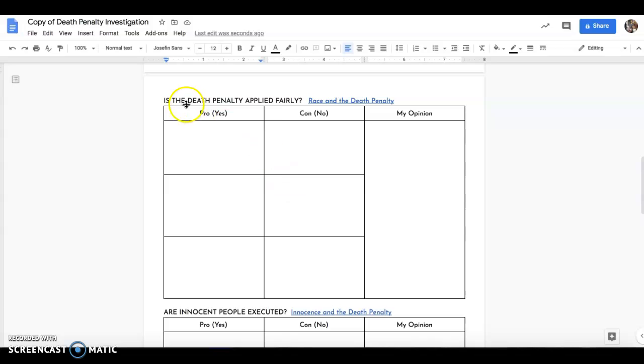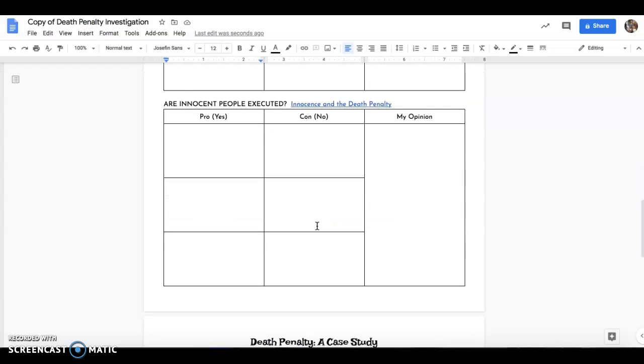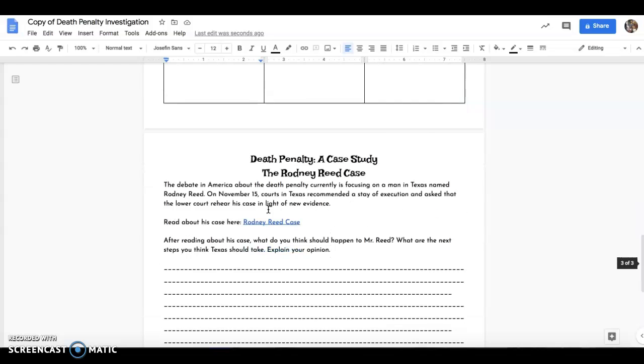Your second box is, is it applied fairly? If you click here, it'll bring you to some information about race and the death penalty. And then our third one is about innocence and the death penalty. If you click here, it'll bring you to some stuff about whether or not innocent people are executed.